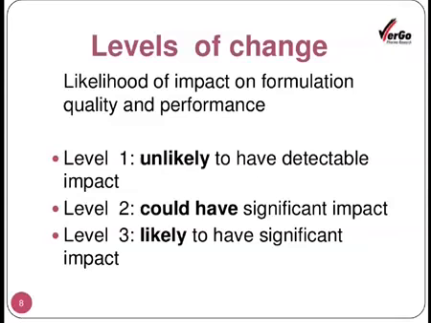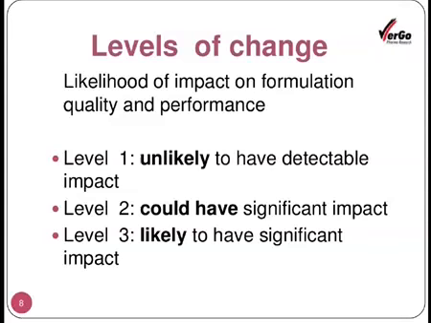Level 3, where the changes are likely to have significant impact. See, in level 2 it means could have significant impact, whereas in level 3, it is likely to have significant impact.